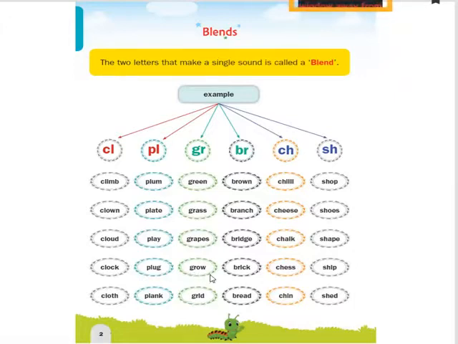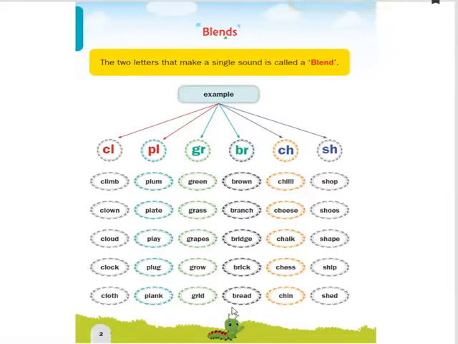G-R-O-W, grow. And the last example given under the blend sound GR is grid. Sorry, children, it's grid, G-R-I-D, grid.